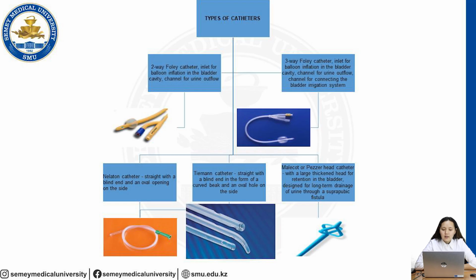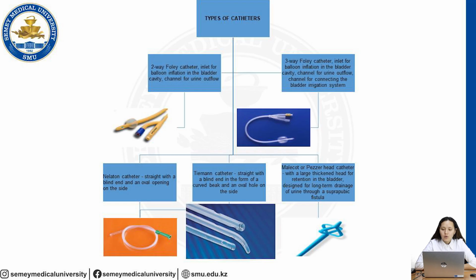Nelaton catheters are stretched with a blind end and an oval opening on the side. We often use the Nelaton catheter if we do catheterization for a short time, only a defecation period, for example. Timan catheters are stretched with a blind end in the form of a curved beak and an oval hole on the side.